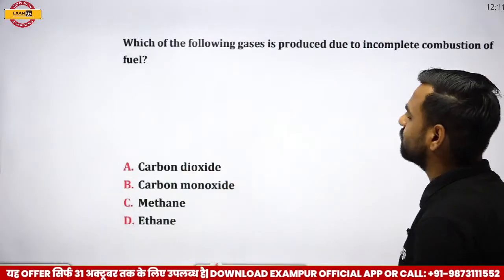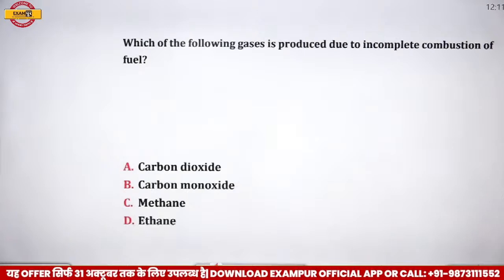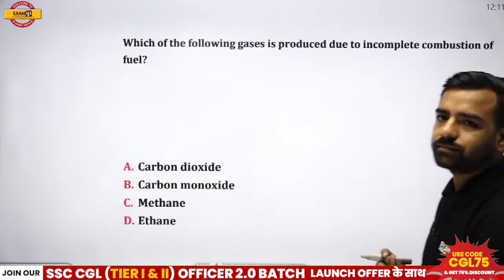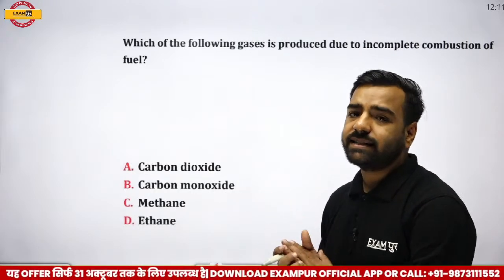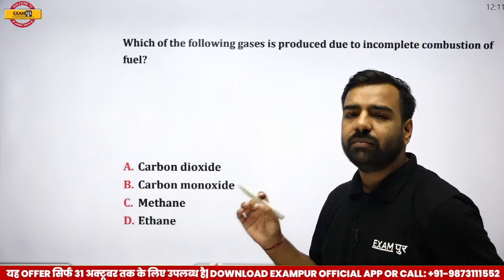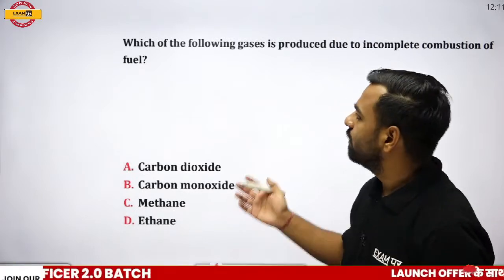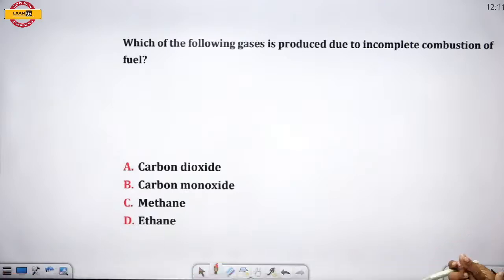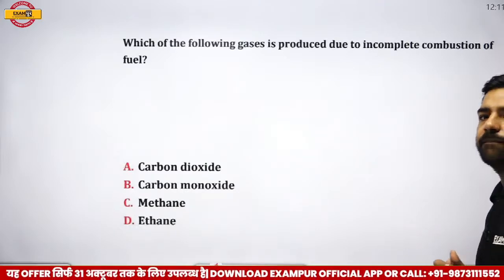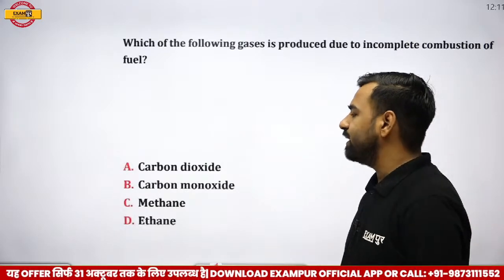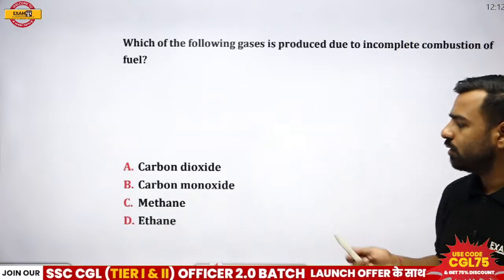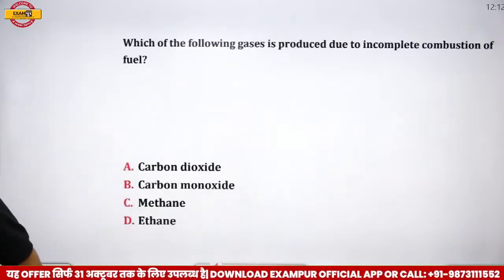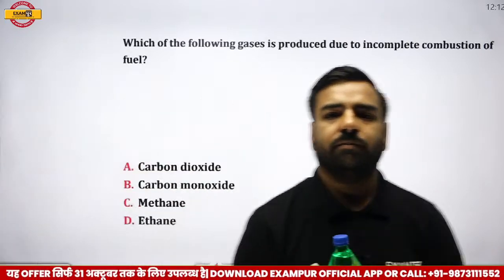Now talking about the next question. Which of the following gases is produced due to incomplete combustion of fuel? What is the correct answer? Is it CO2? Is it CO? Is it CH4? What is it? Carbon dioxide, carbon monoxide, methane or ethane? What is the correct answer? Answer please. Waiting for the answer from everyone.